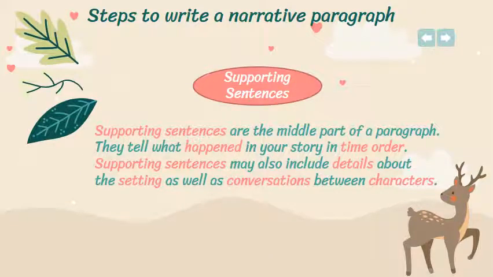Supporting sentences. The supporting sentences are the middle part of a paragraph. They tell what happened in your story in time order. Supporting sentences may also include details about the setting as well as conversations between characters. And notice something, that in the narrative paragraph you have to use the past tenses, the simple past tense or the past progressive together. Okay, so in the narrative paragraphs or while telling the events, you have to put them in the simple past tense. If you notice that, you have to tell what happened in your story. What happened, we mean in the past. Okay, so in the middle, in the supporting sentences, you have to tell the events.